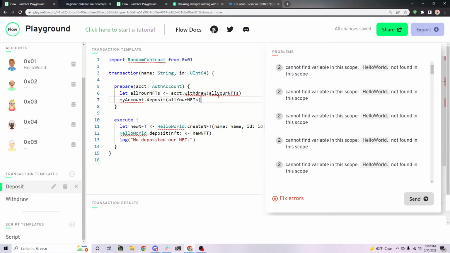So wherever you see this variable in the prepare phase, sometimes it's called account, sometimes it's called signer, sometimes it's called authorizer. Whatever you see right here, if you ever see this variable being used in the code, then it's really bad. Well, not always, because sometimes you're signing a transfer function or something like that. But yeah, you sort of get the point.